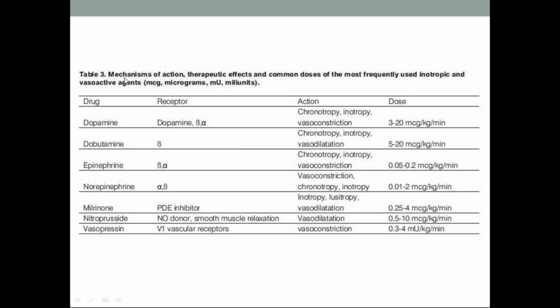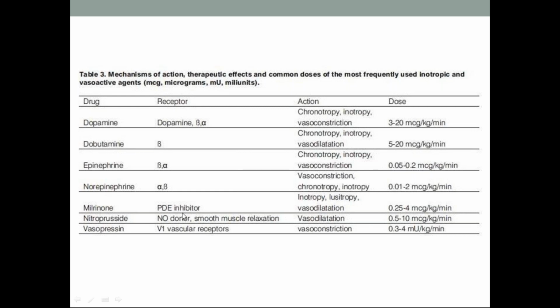Okay, here if you take a drug, dopamine, the receptors are dopamine receptor, beta and alpha receptor. Action is chronotropy, inotropy, vasoconstriction. Dose is 3 to 20 microgram per kg per minute. Dobutamine acts on beta receptors on the heart: chronotropy, inotropy and vasodilatation. Epinephrine, both alpha and beta, causes intense vasoconstriction. Chronotropy, that is increase in heart rate, and inotropy, contractility also. Dose is 0.05 to 0.2 microgram per kg per minute.